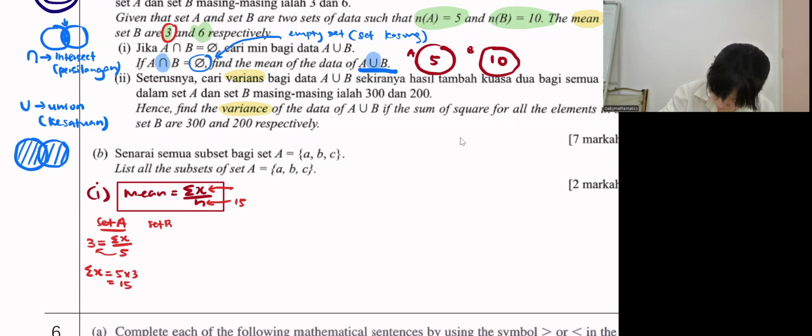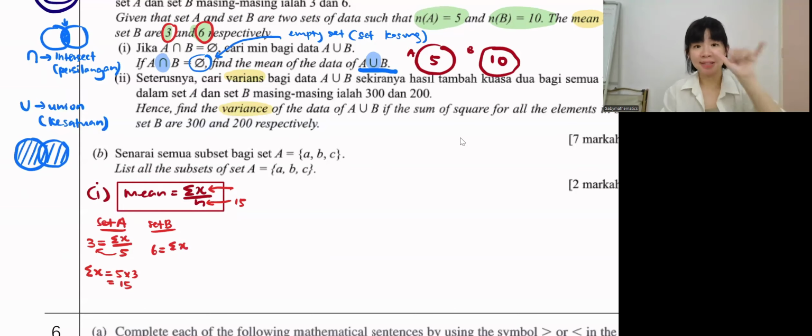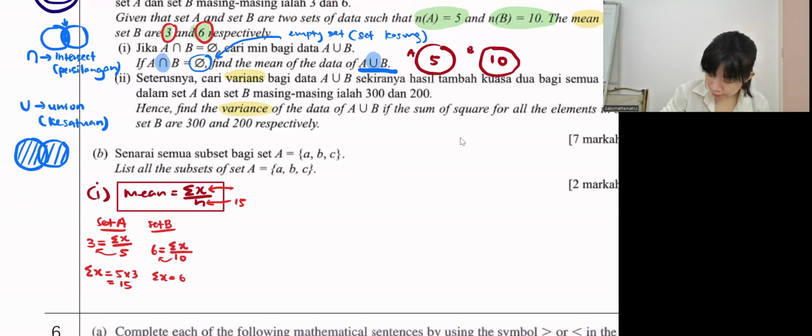Okay, then now set B. Set B, what is the mean? Mean is 6. So what is the sum of data in set B? We don't know. Over how many data? Okay, we know that there are total 10 data. So if I want to find the sum of data for set B, we can bring this 10 over, 6 times 10. So that will be total 60. Yes. Okay, so the sum of data in set A is 15. The sum of data in set B is 60.